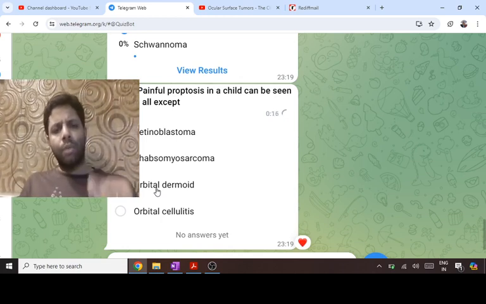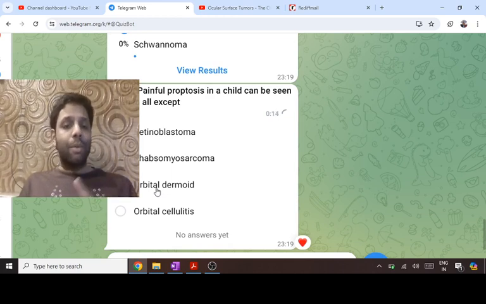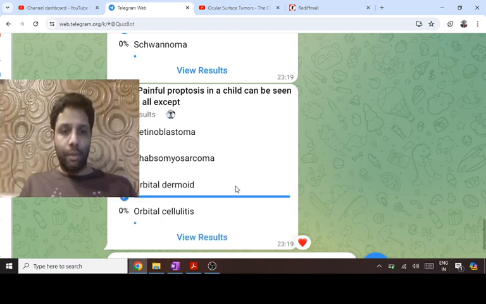That is a normal tissue in an abnormal place. Dermolipoma is the same as dermoid, but the location is in the fornix, and that has more fat, yellow color in the fornix. That picture should not be confused. This is a dermoid picture of limbal dermoid. It was a repeat question also. So here the answer is dermoid.